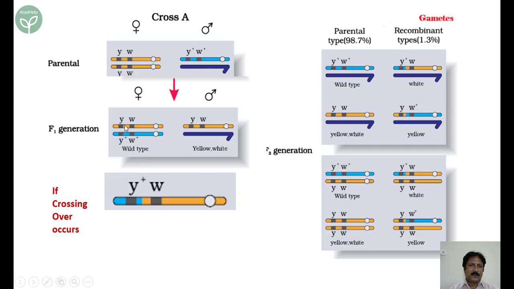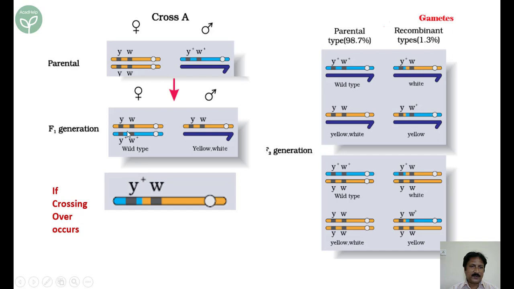Now recall the concept of crossing over in meiosis 1. That is reciprocal exchange of chromosomal segments between non-sister chromatids of a homologous pair of chromosomes. Now these are non-sister chromatids. This is yellow and this is blue. So they are non-sisters. In meiosis 1, here there will be one more chromatid, and here there will be one more chromatid. Forget about those. We will consider only this much.